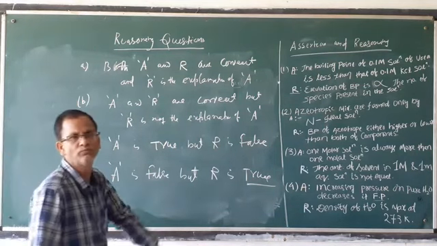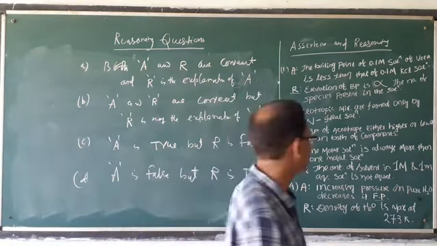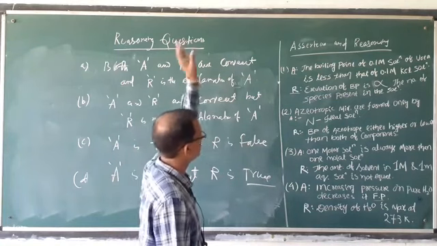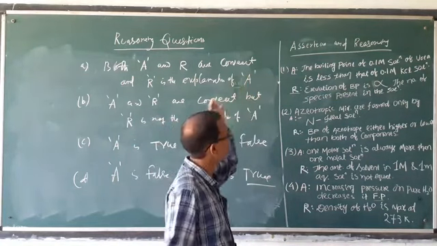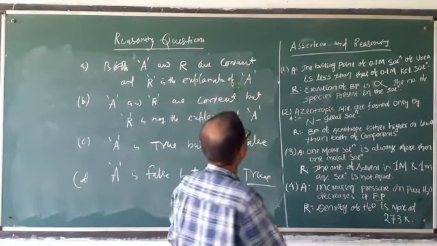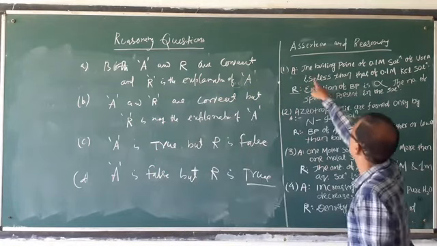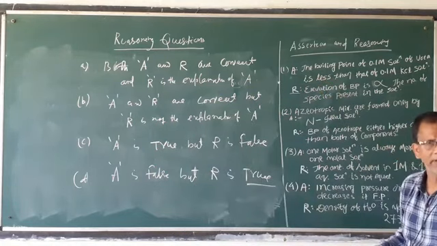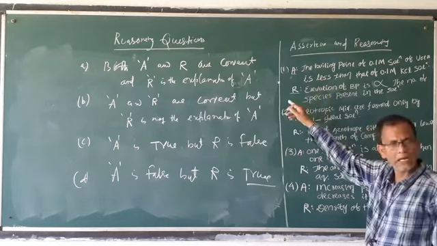Let us discuss some related questions in the chapter Solutions. Here the first question is given like this. I am reading the assertion. Both are called statements. A is a statement, R is a statement.